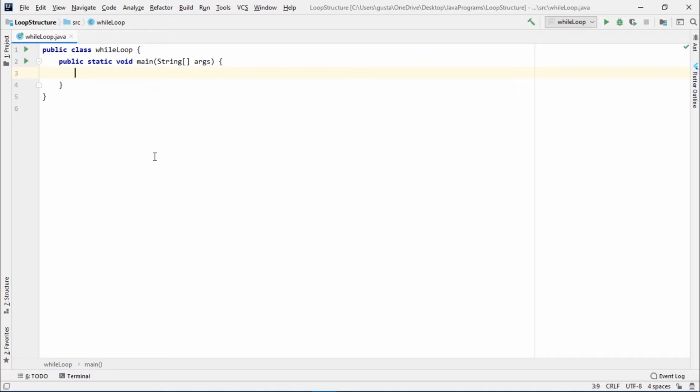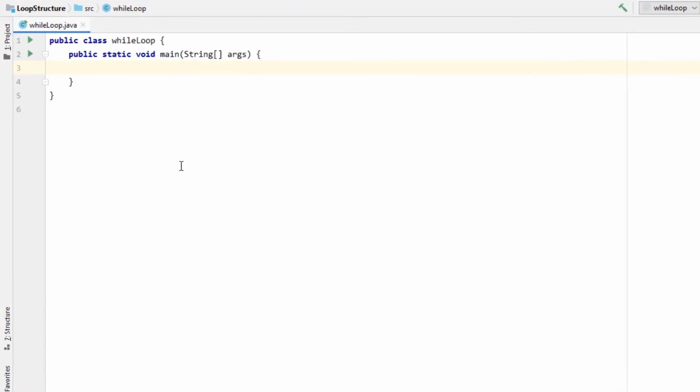The last step is to include a statement that alters the loop control variable. This last step is needed to ensure that the loop has an end. Without it, the loop will never end. Now, let's look at how to use a while loop in an example program. So, for example, suppose we want to display numbers from 1 to 5 inclusive.